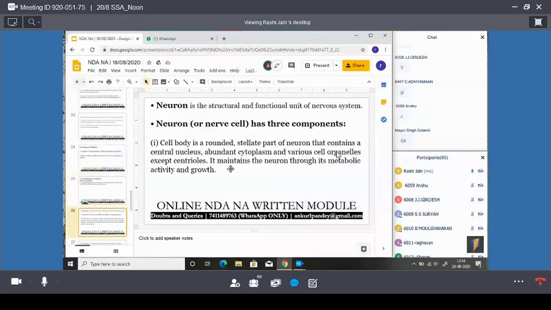Next, the neuron is the structural and functional unit of the nervous system. It is sometimes asked which is the structural and functional unit of the nervous system. So, the neuron is the structural and functional unit of the nervous system. Clear?